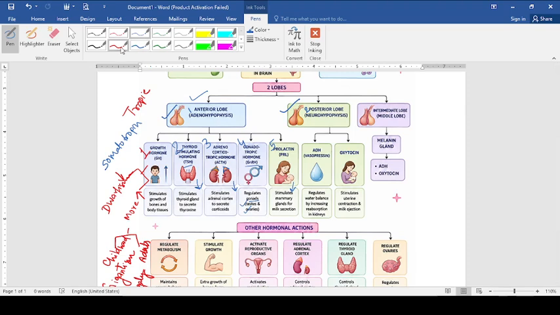Now we are moving to the posterior lobe. In posterior lobe, you can see two major hormones are secreted, and both the hormones are very important for the board examination. First hormone is vasopressin, also known as antidiuretic hormone, and second is oxytocin. So antidiuretic hormone, as you know, it is related with the excretory system.